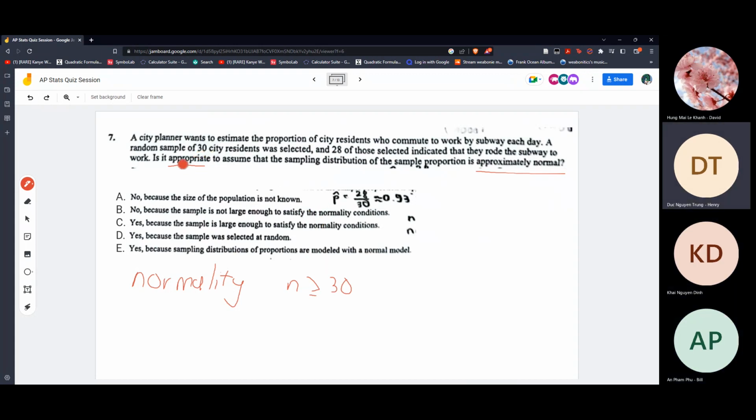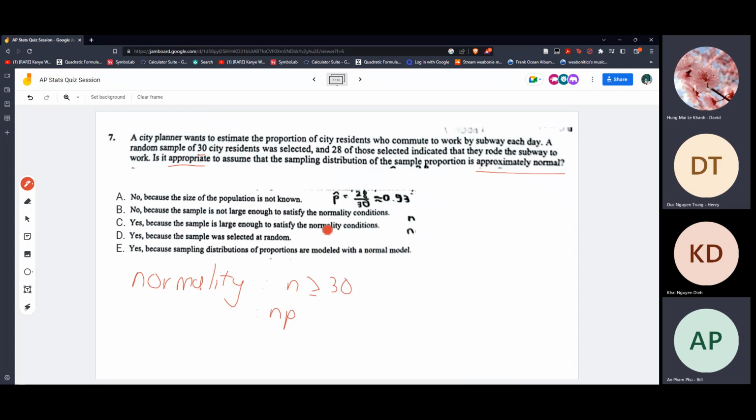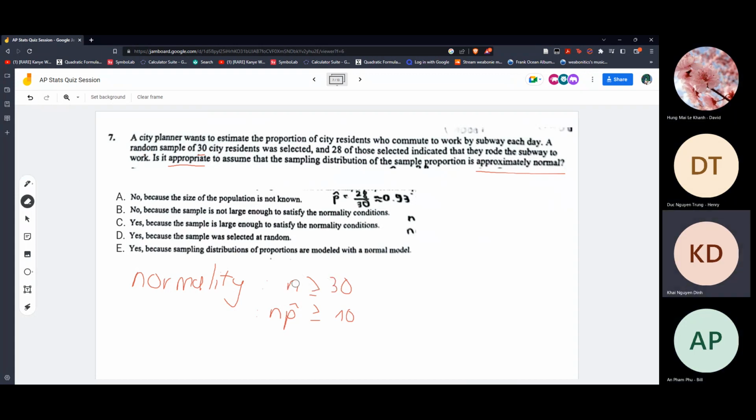I mean, it's exactly 30, but I think it includes 30 here, right? But wait, is it a sample or a proportion? I think we should use np, since it's a proportion. So it would be np instead of just n. We only need one of these things. If it's a sample, then we need n greater than 30.